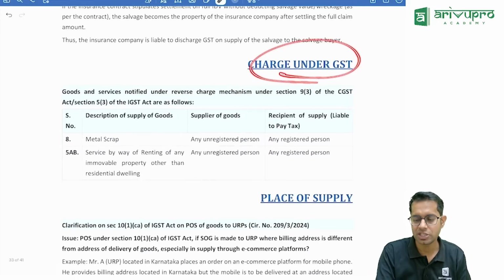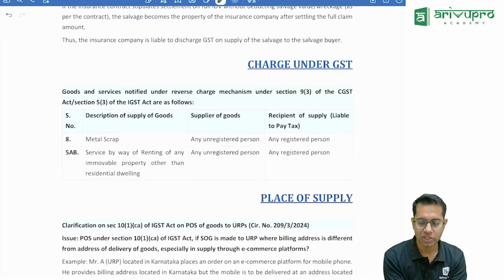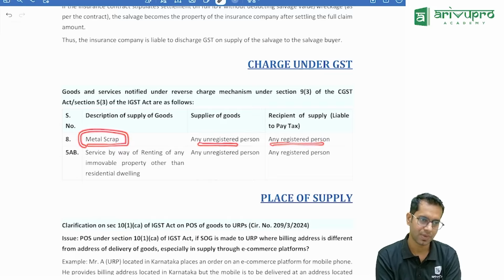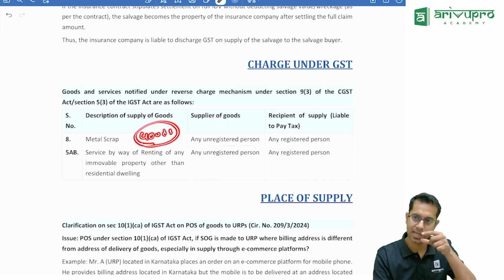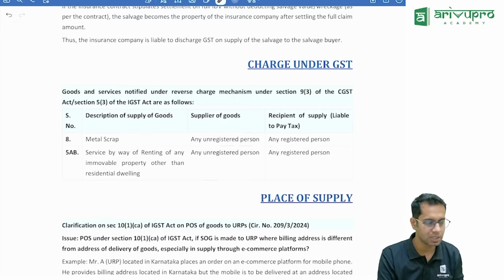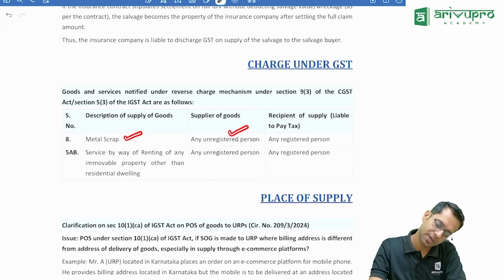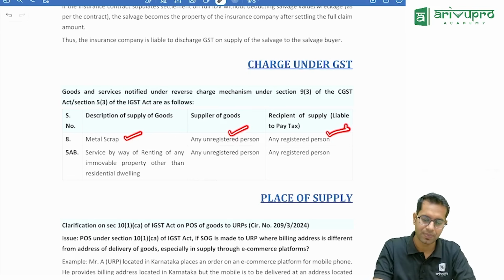Charge under GST, RCM, charge under GST section 9. Under this, there is one new point added, called metal scrap, which is sold by an unregistered person to a registered person. So this is for goods. Now if you remember, goods are taxable under reverse charge under section 9 subsection 3. Now if metal scrap is sold by whom? An unregistered person to a registered person, the registered person has to pay the tax under reverse charge.